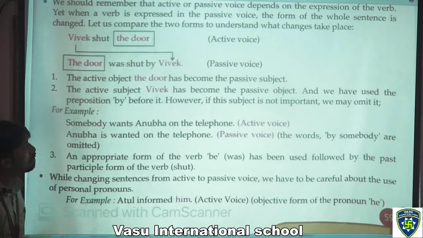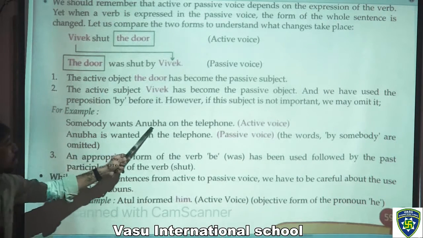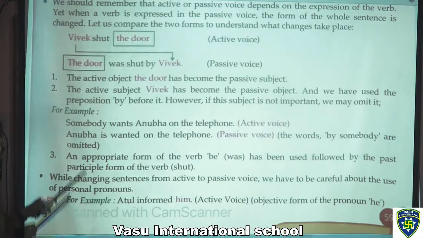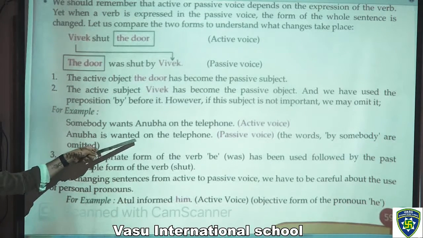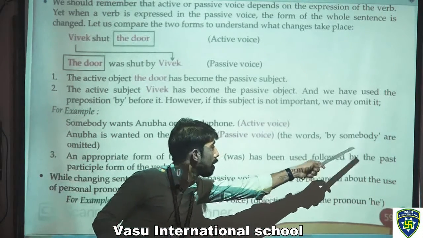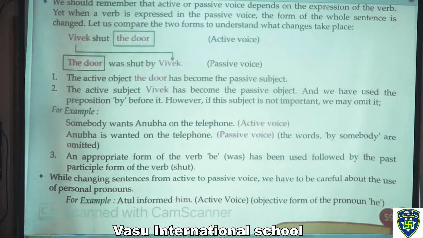However, if this subject is not important, we may omit it. For example, somebody wants Anuba on the telephone. That would be active voice. Anuba is wanted on the telephone. That would be passive voice, where the words by somebody are omitted.